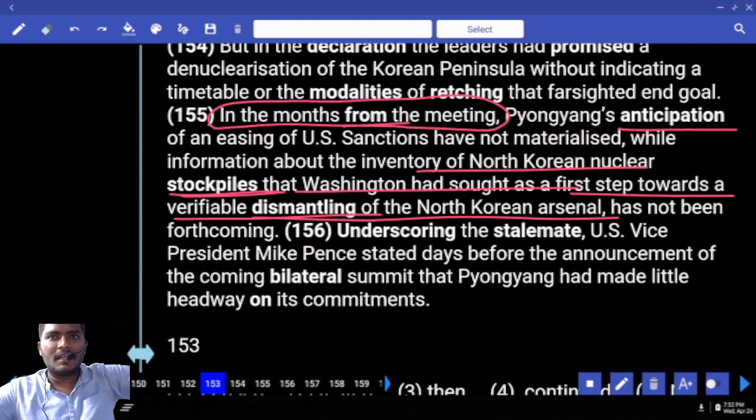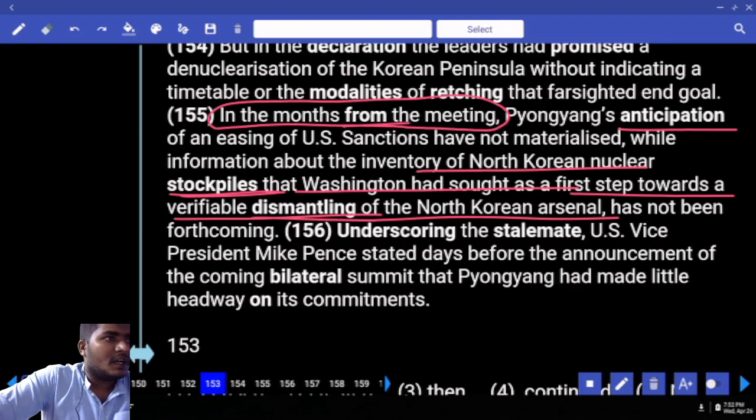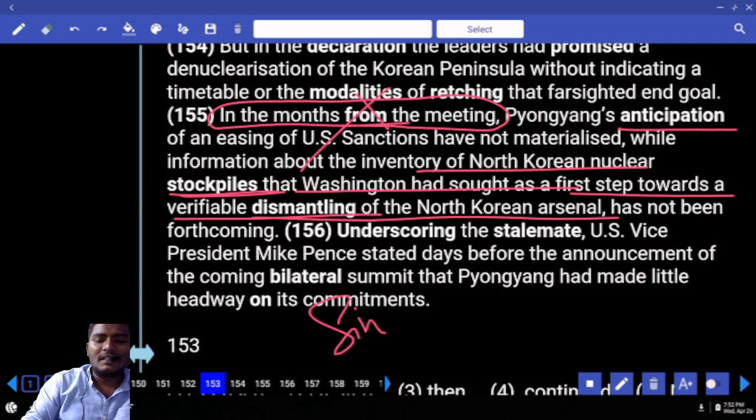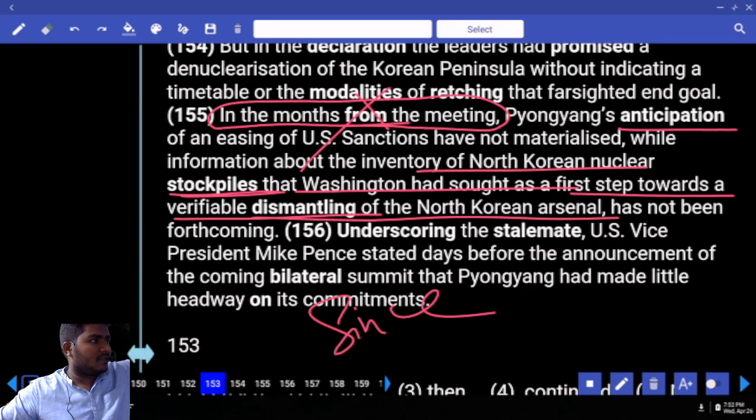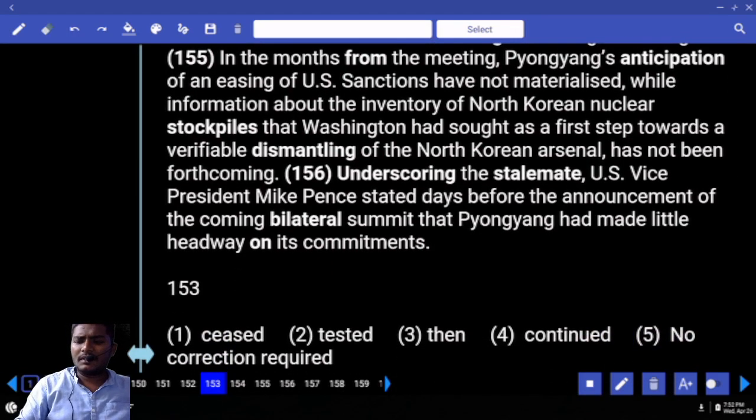A meeting like this between the US and North Korean presidents never happened in history. Now this meeting is already over. In the months from the meeting, meaning since the meeting was over. Now tell me your answer. What is the answer? It is not from, it is since that meeting happened. What are the changes that we see? That is the point. Next, move to 156.